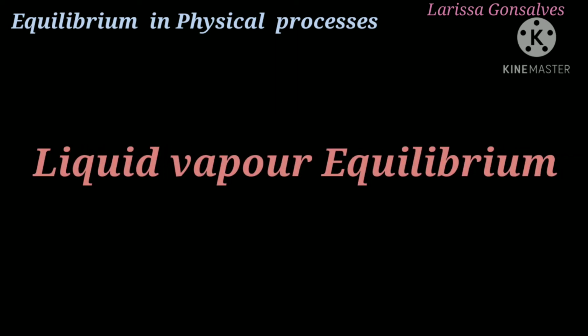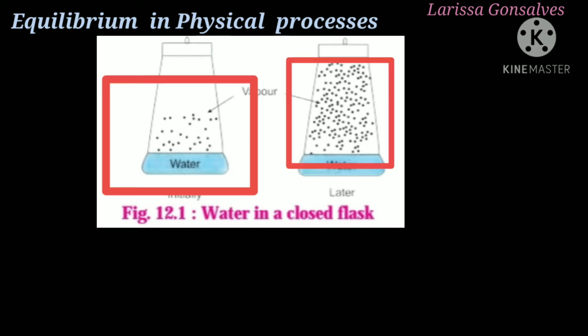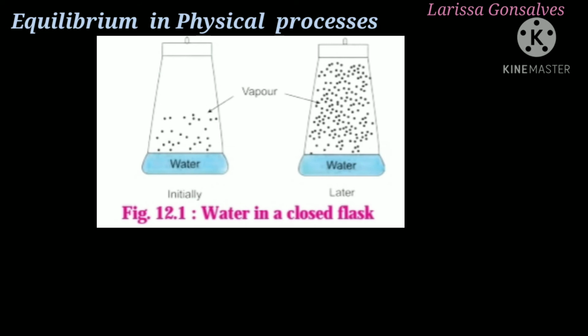The next topic that we are going to study is the equilibrium in physical processes. Under this, the first equilibrium which we are going to study is the liquid-vapor equilibrium. Here we are going to study the evaporation of liquid water into water vapor in a closed vessel. We are going to take water in a closed vessel. So initially in the first flask, you will see that vapors are very less as compared to the second flask. When a liquid starts evaporating in a closed vessel, the liquid molecules escape from the liquid surface into the vapor phase, and this is going to build pressure on the walls of the closed vessel, and that pressure is called vapor pressure.